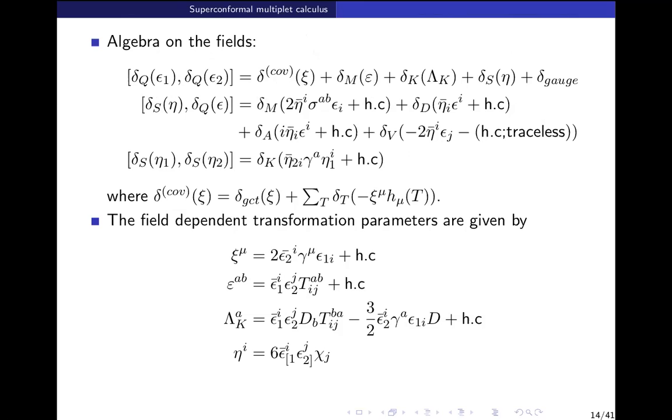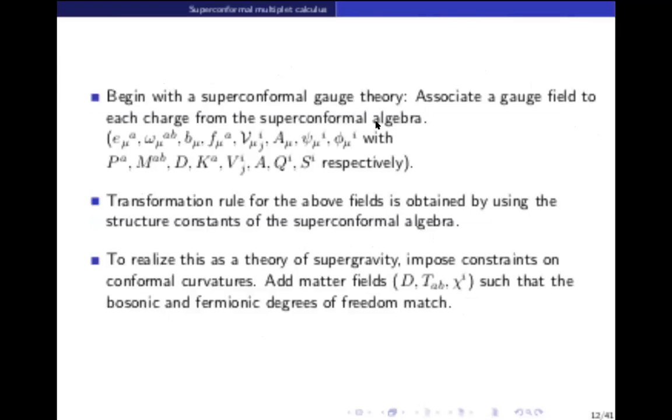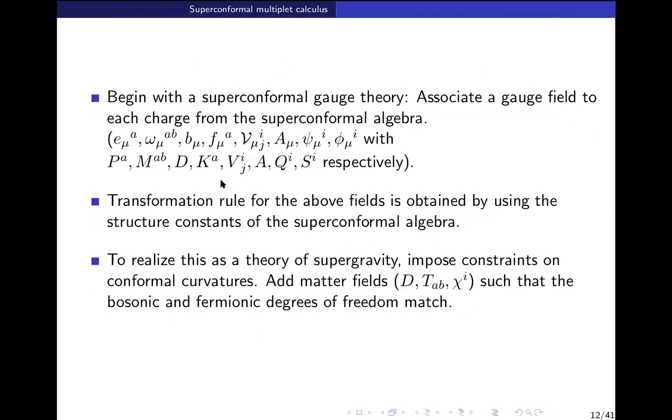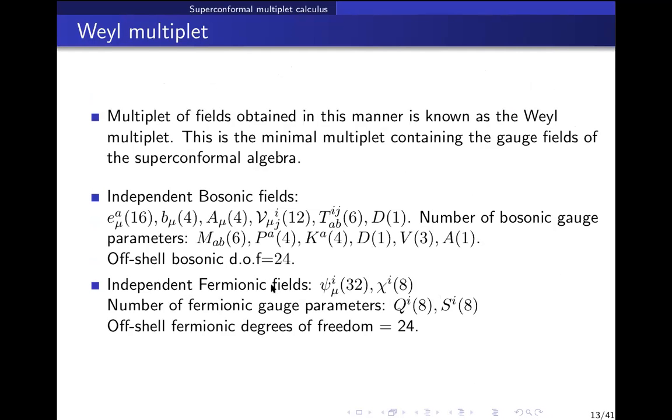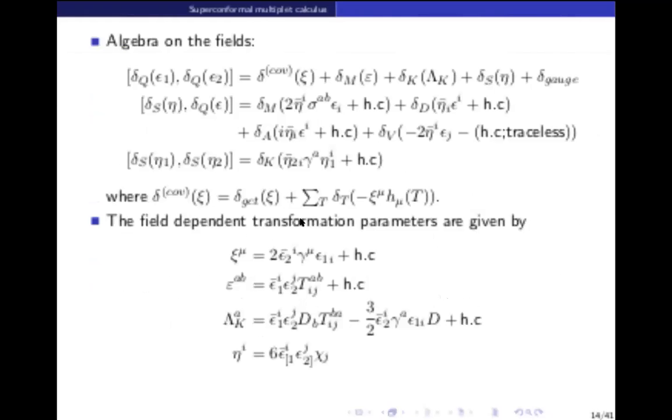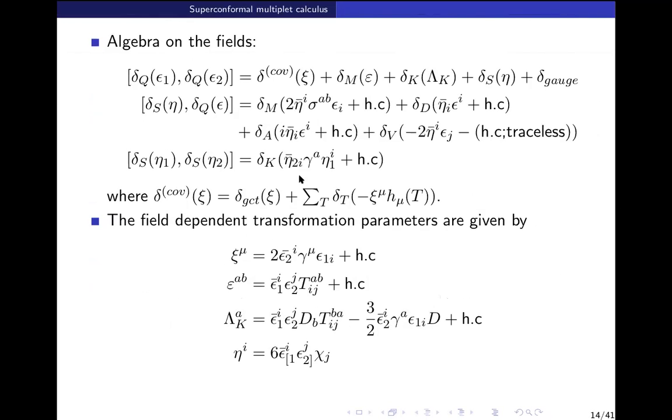So this we discussed to some extent in ST4, but here I won't have the time to go through the details. But is this clear? So basically we gauge the superconformal algebra, apply some constraints, add auxiliary fields, and get a multiplet. And this multiplet is an off-shell representation of the superconformal algebra, but it is a soft algebra. Is this point clear?